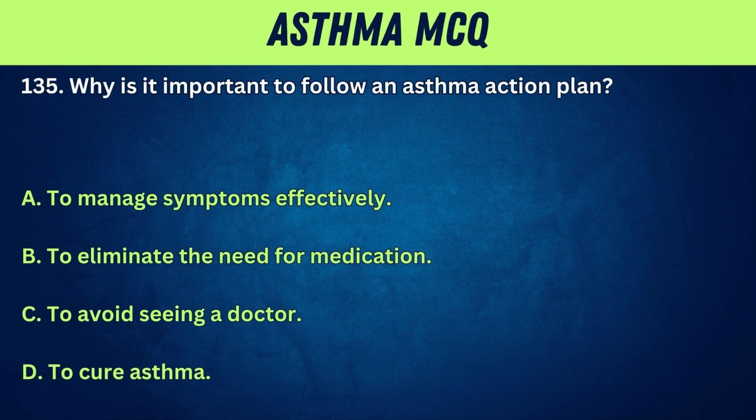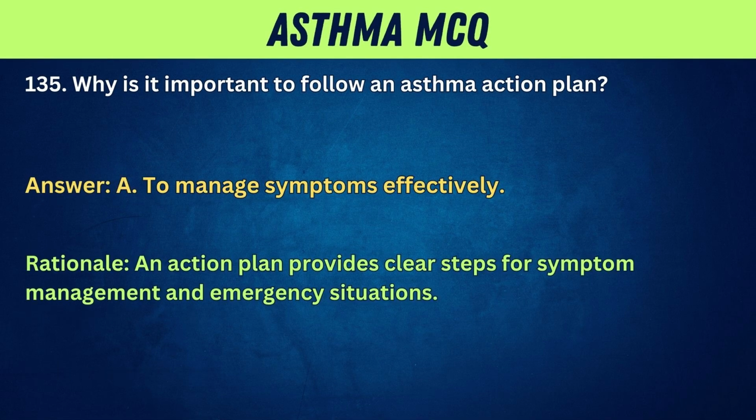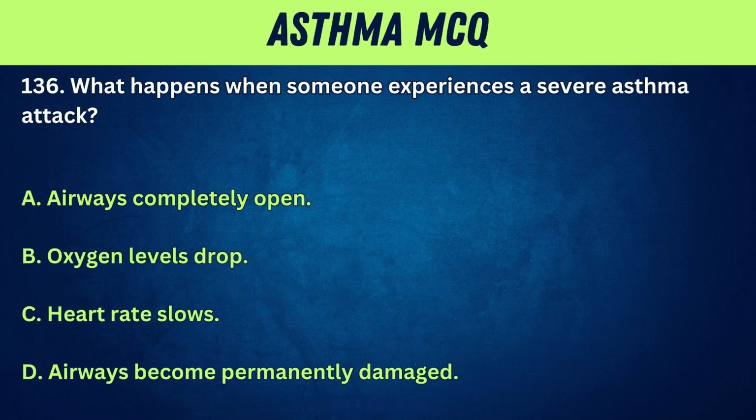135. Why is it important to follow an asthma action plan? A. To manage symptoms effectively. B. To eliminate the need for medication. C. To avoid seeing a doctor. D. To cure asthma. Answer: A. To manage symptoms effectively. Rationale: an action plan provides clear steps for symptom management and emergency situations.